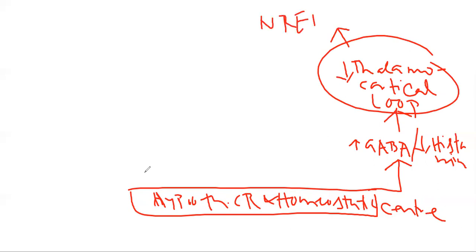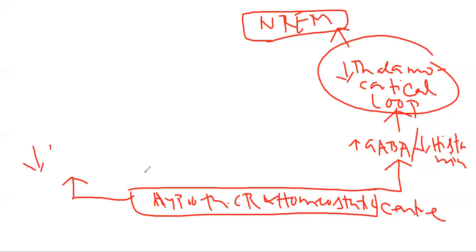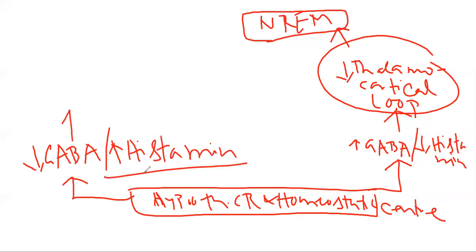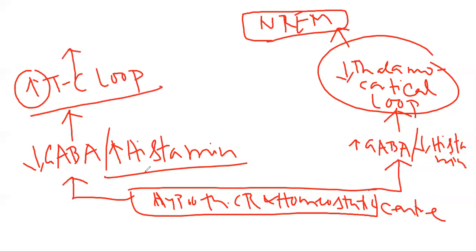So non-REM sleep is basically generated when there is deactivation of the thalamocortical loop, whereas from the hypothalamic circadian rhythm and homeostatic center, if there is a decrease in the GABA concentration and an increase in the histamine concentration, that will lead to activation of the thalamocortical loop, and that will also help activate the awakening cycle.